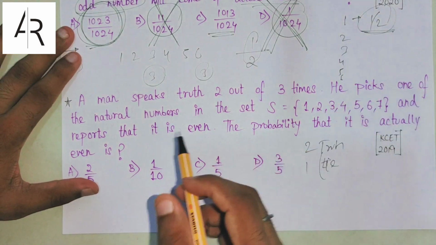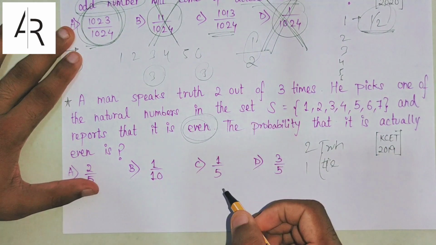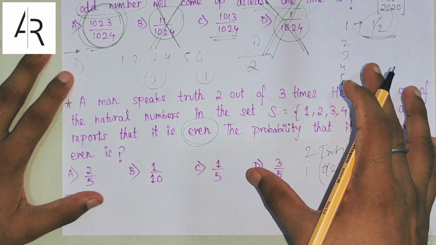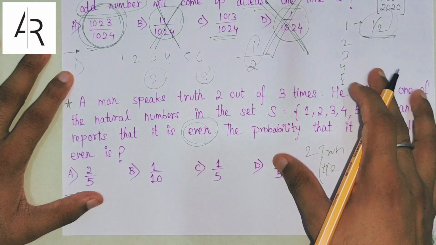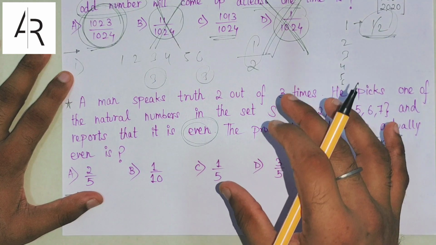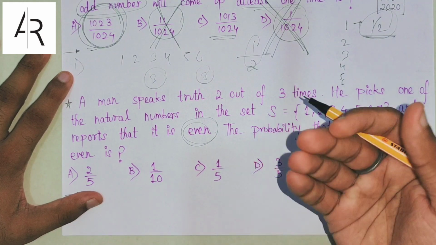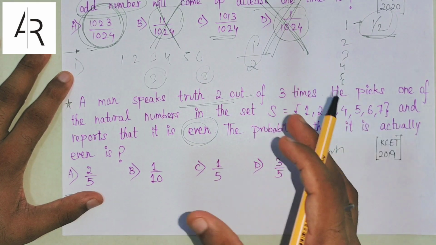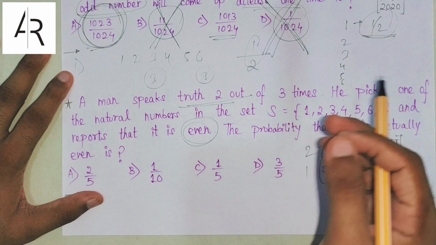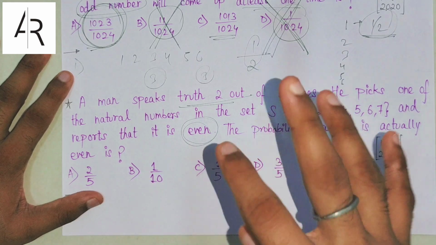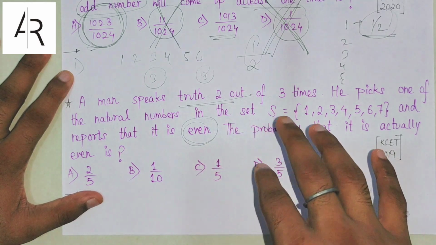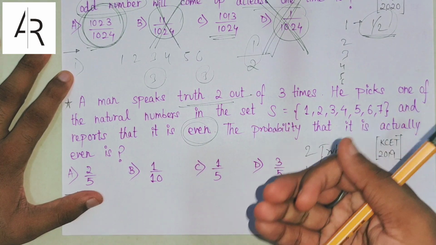So again, the man says that it is even. Now, the man is a liar, but is he a very big liar? Does he lie all the time? No, he does not lie all the time. He actually speaks truth more often, because he is saying truth 2 times out of 3 times. So he lies sometimes, 1 out of 3 times, right? So we can trust this man. So if he is saying that it is even, then the probability of it actually being even is more, right?